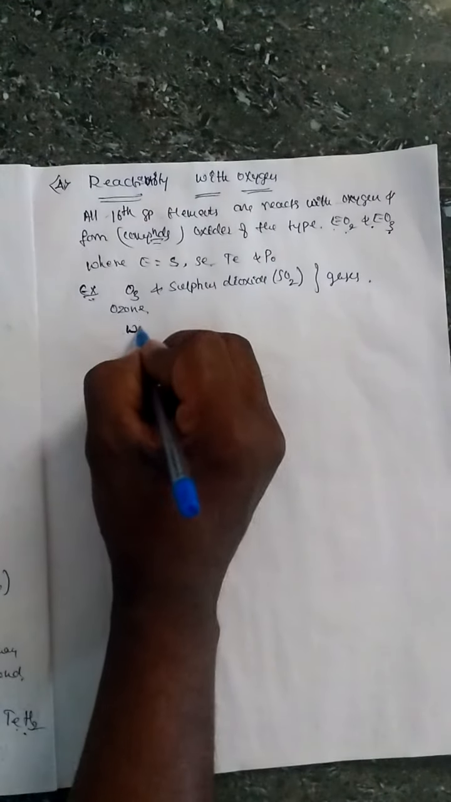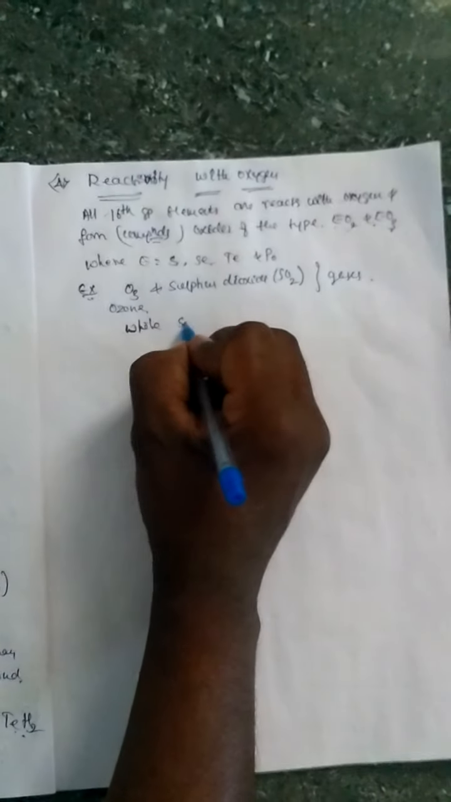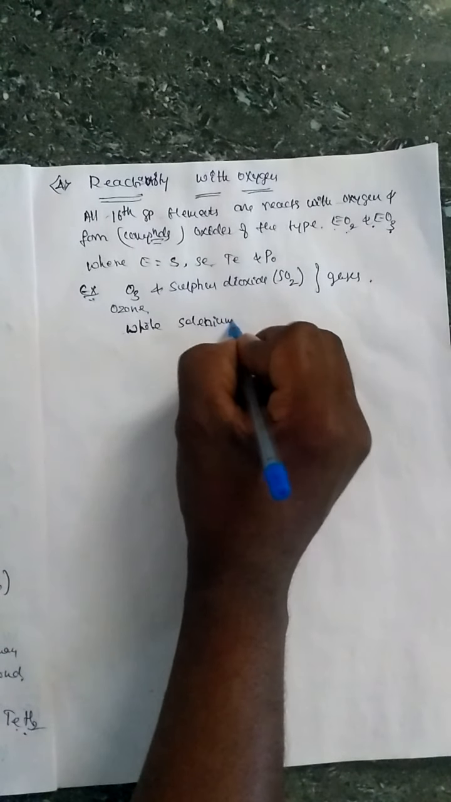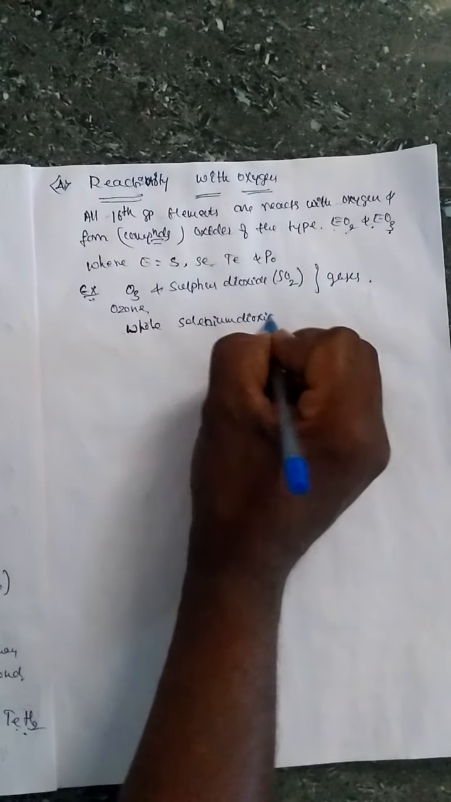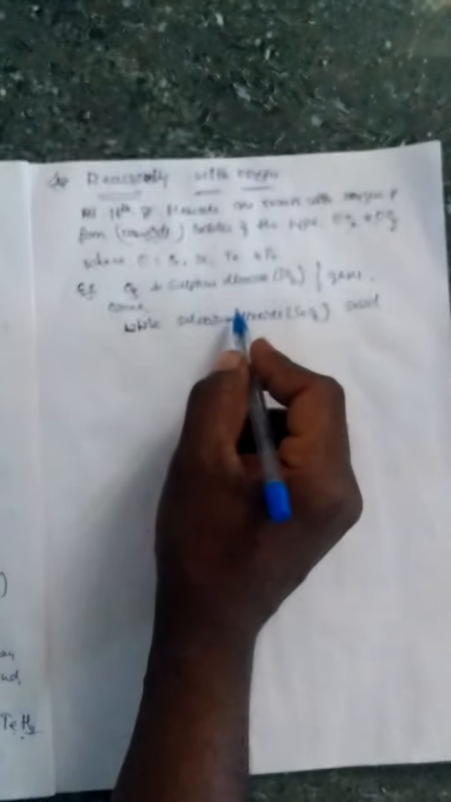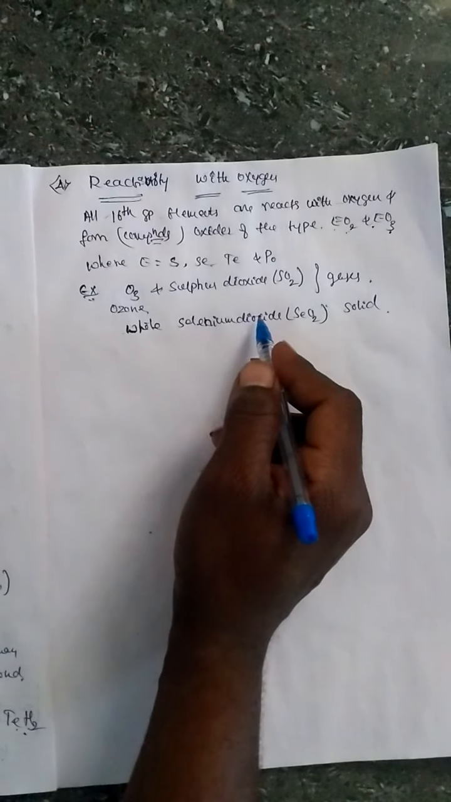While selenium dioxide, that is SeO2, is solid in nature. Then the reducing property of these dioxides decreases from selenium to tellurium oxide. The reducing property